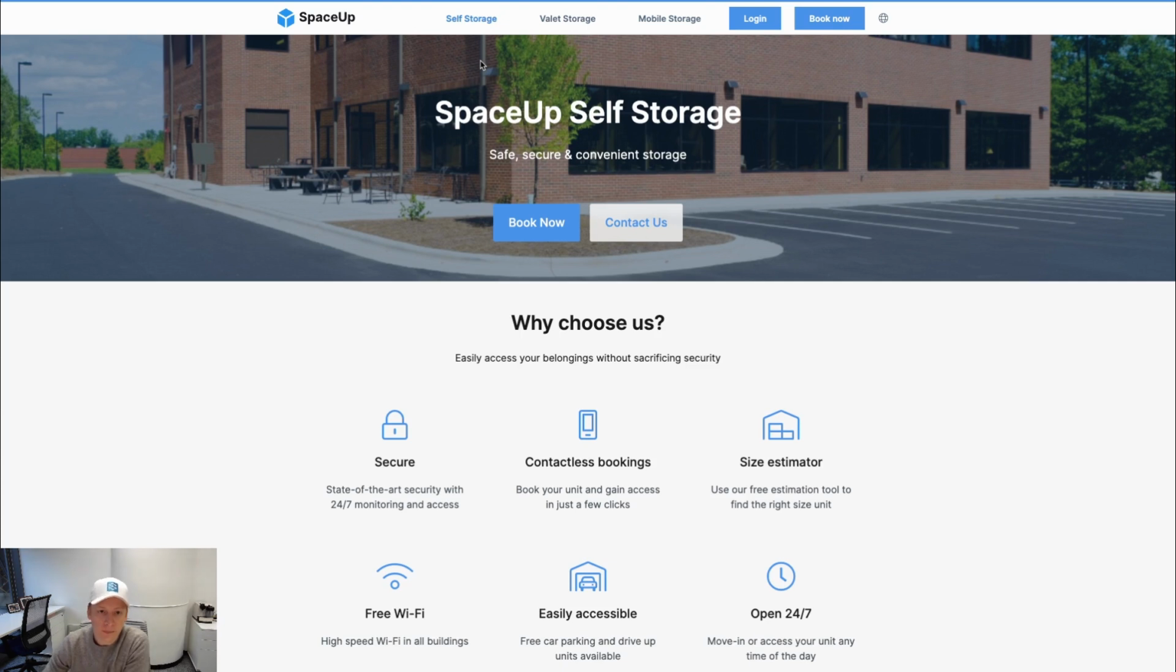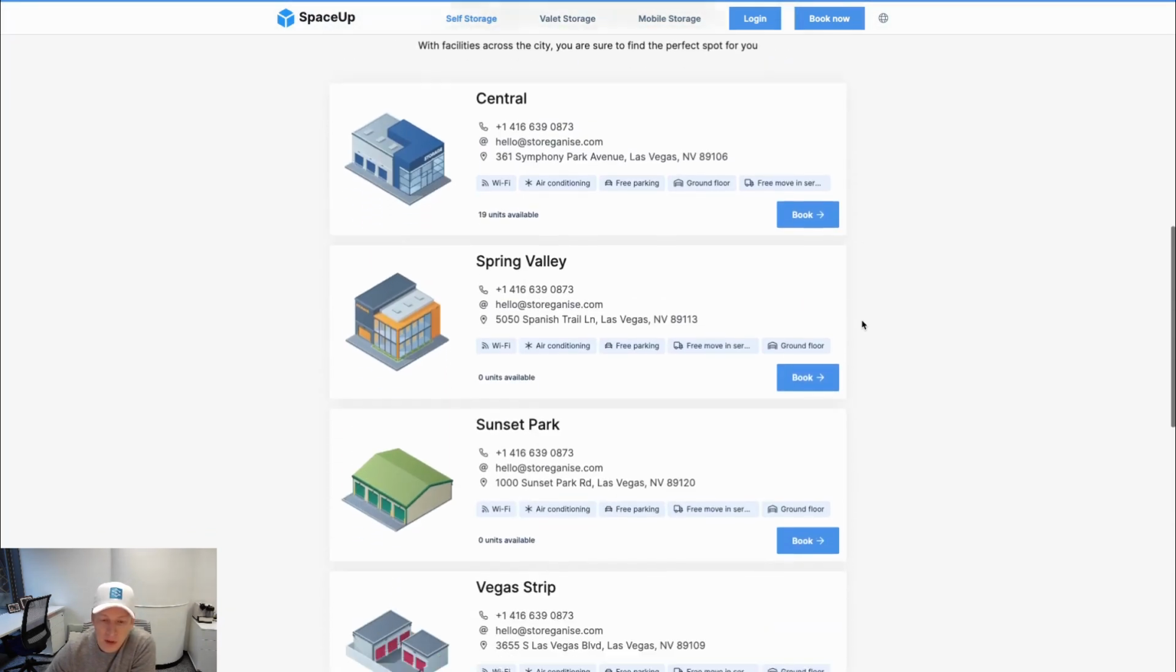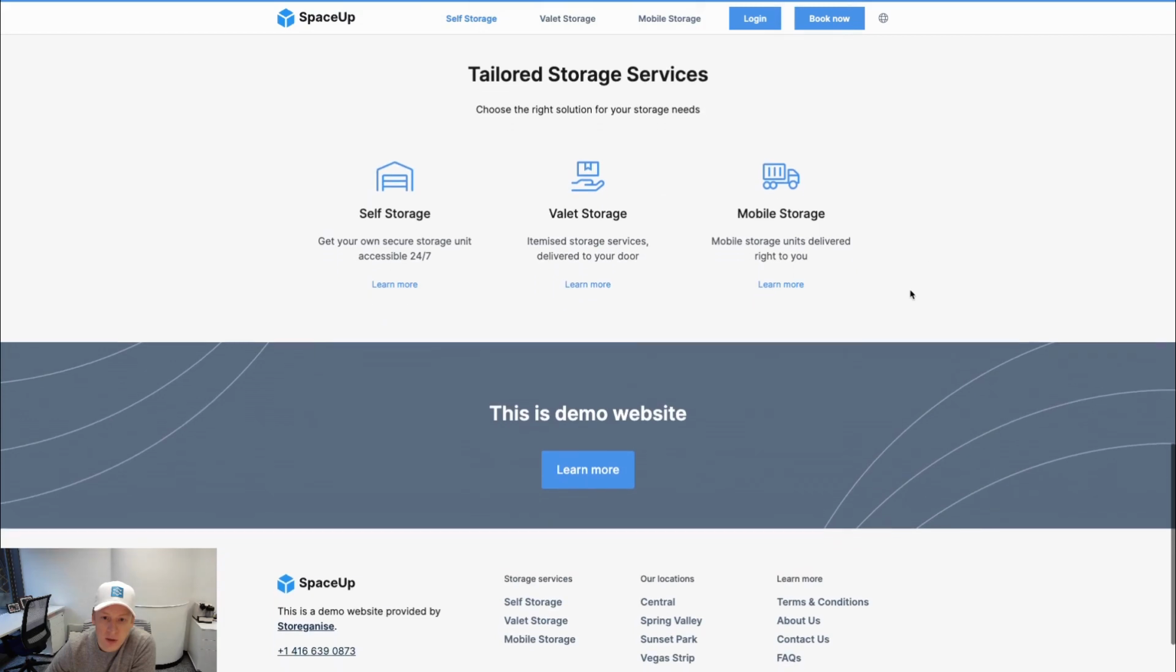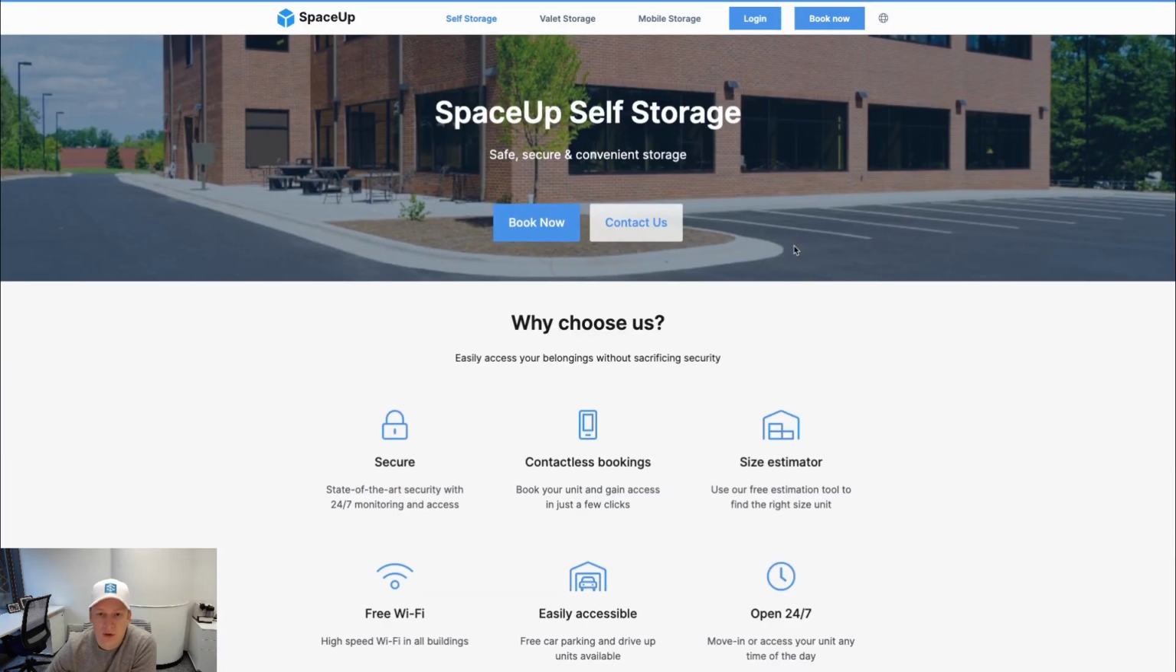Let's take a quick look. This is just a fake brand we use for demos. This is an example of a website. We've got pre-built blocks. You can drag and drop them into different places. You can have different pages. Here I've got an example of a business that might have self-storage, valet storage, mobile storage solutions. It's tailored to whatever you need.